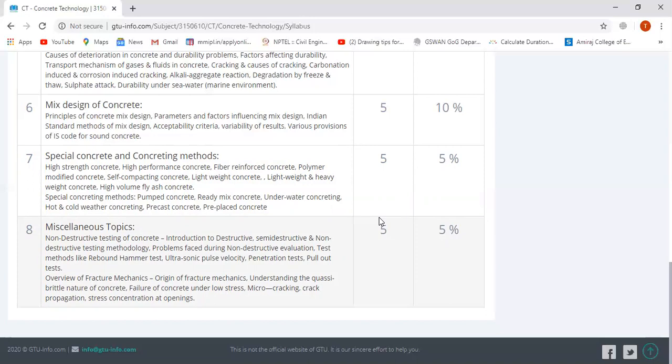Other topics are an overview of fracture mechanics, origin of fracture mechanics, understanding the quasi-brittle nature of concrete, failure of concrete under low stress, micro-cracking, crack progression, and stress concentration at opening. These are all our basic chapter information about concrete technology.